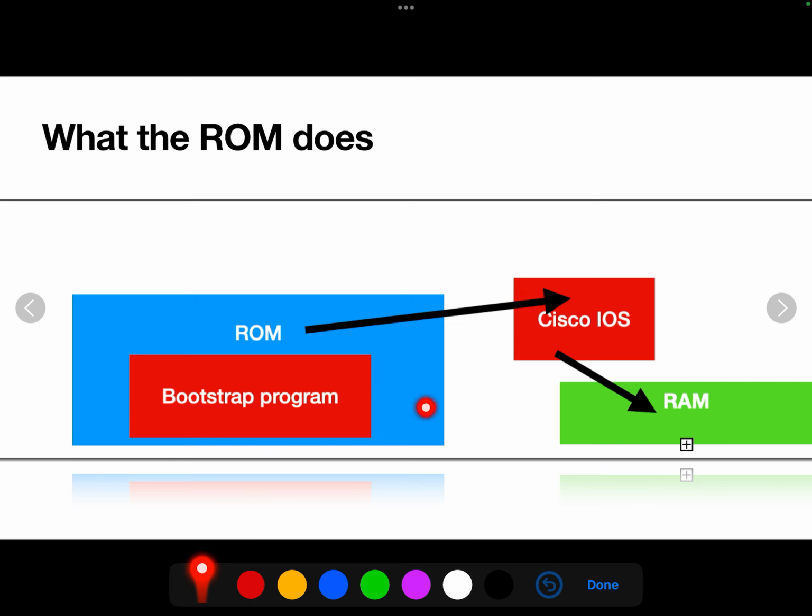Switch powered on, the ROM finds the IOS image, and that IOS image will load into the RAM.